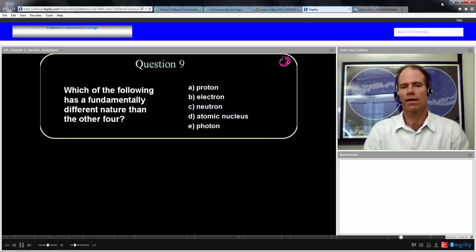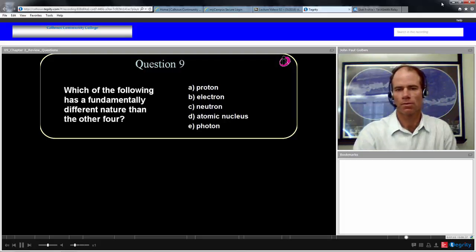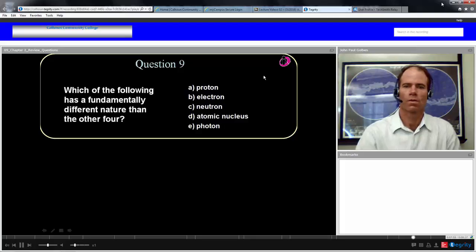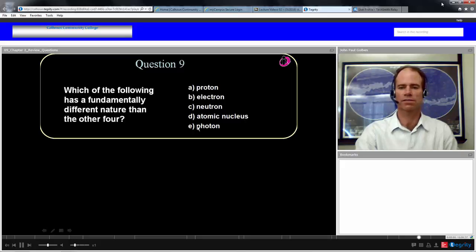Question number 9. Which of the following has a fundamentally different nature than the other four? We got A, proton, B, electron, C, neutron, D, atomic nucleus, E, photon. Well, the proton is matter, electrons matter, neutrons matter, atomic nucleus is matter. The photon is a bundle of light.